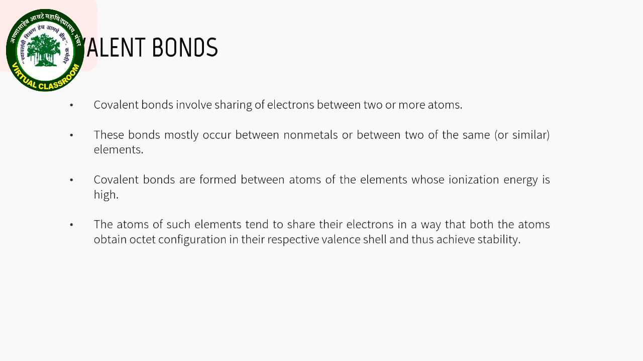The atoms of such elements tend to share their electrons with the atoms of other elements or with other atoms of the same element in a way that both the atoms obtain octet configuration in their respective valence shell and thus achieve stability.